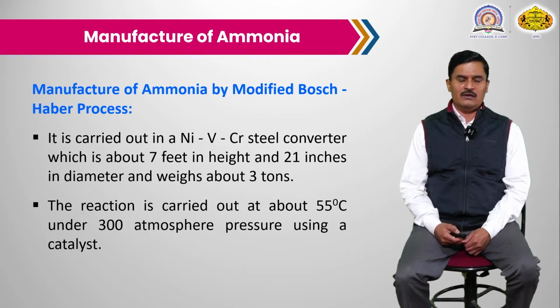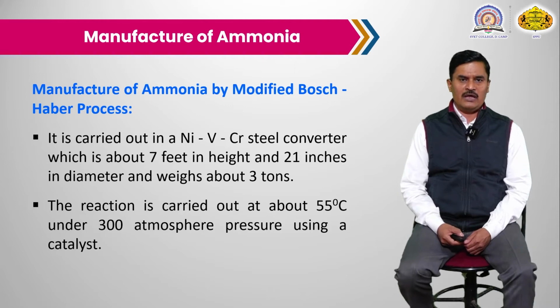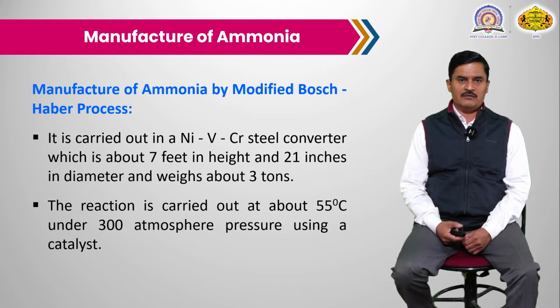Nitrogen is a neutral molecule as well as hydrogen is also a neutral molecule. That's why it requires drastic conditions, meaning more pressure as well as temperature, and then concentration of the rate flow. So it is carried out in a nickel vanadium chromium converter.